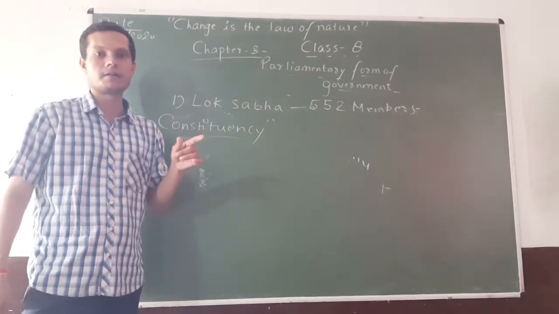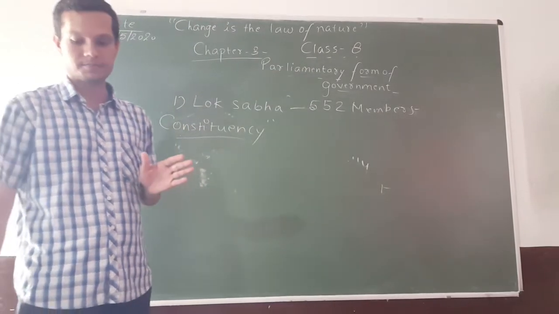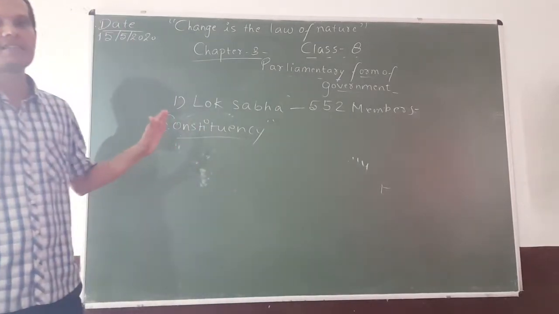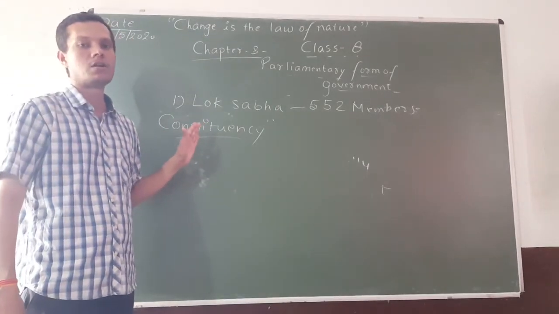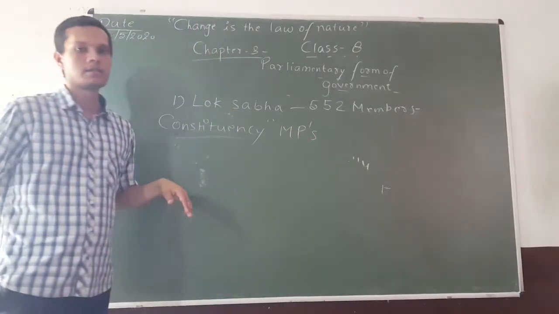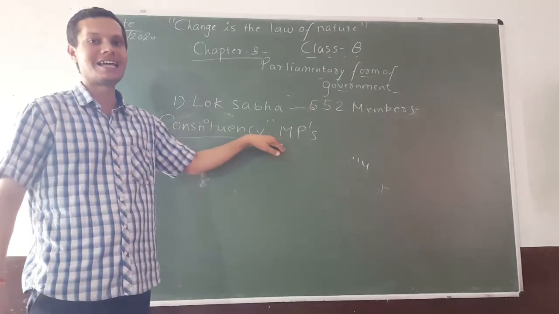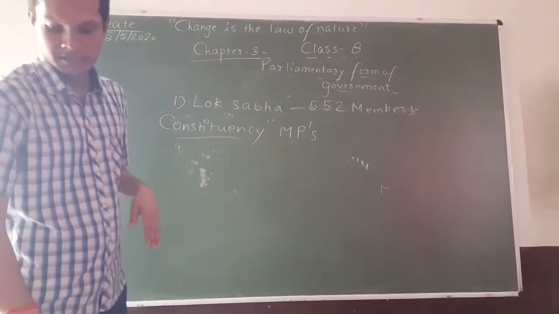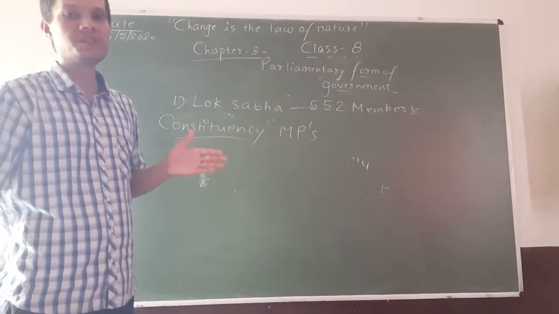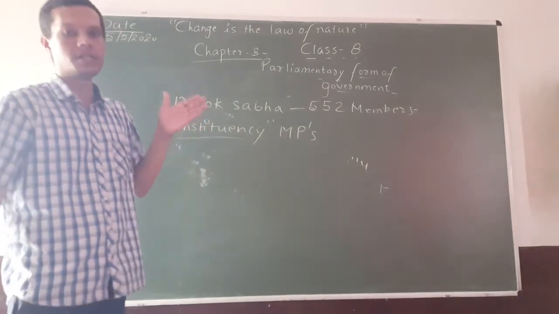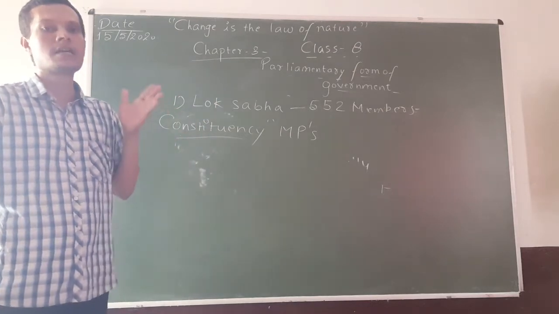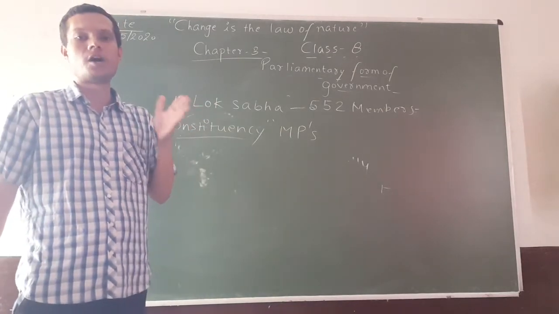That particular person belongs to a particular political party. The members are known as members of the parliament, or MPs, because they are sitting in the parliament. MP is an abbreviation for member of the parliament. Members belonging to other political parties form the opposition. The party which gets the majority of the seats, or has won many of the constituencies, is elected to form the government.